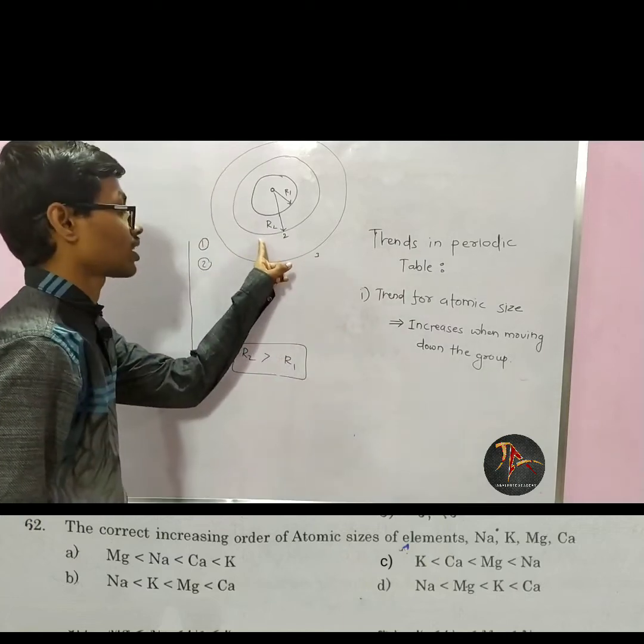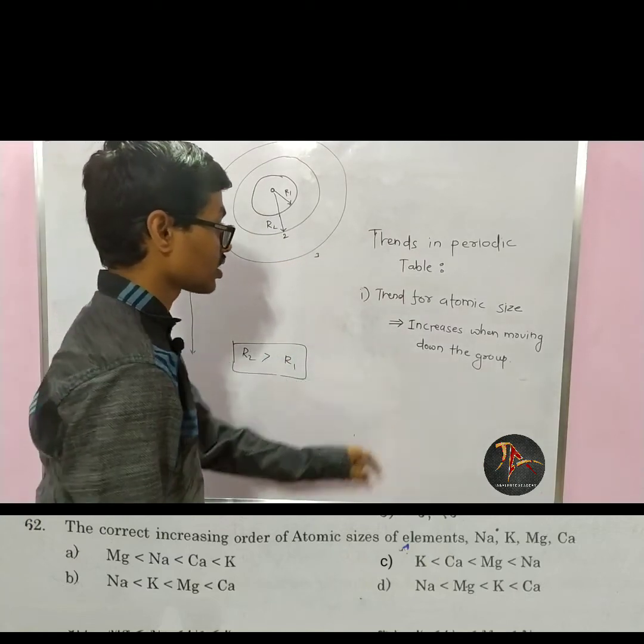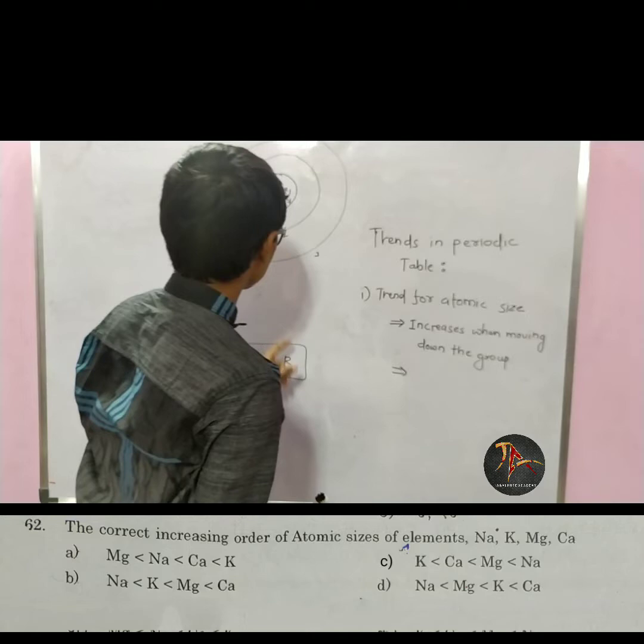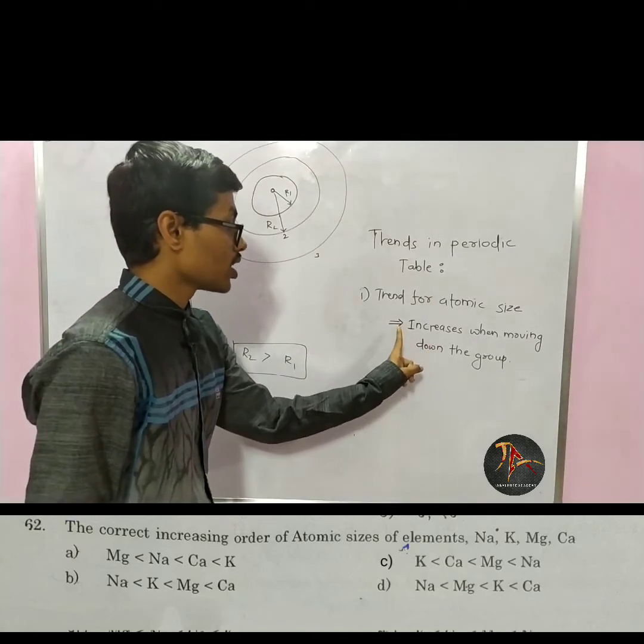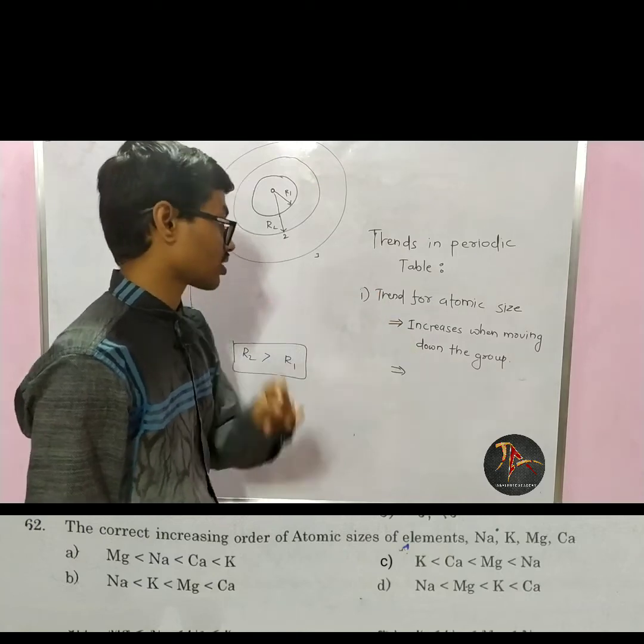This is the theoretical explanation and this is the result. So we have to learn the theoretical explanations also, and we have to remember this result also.